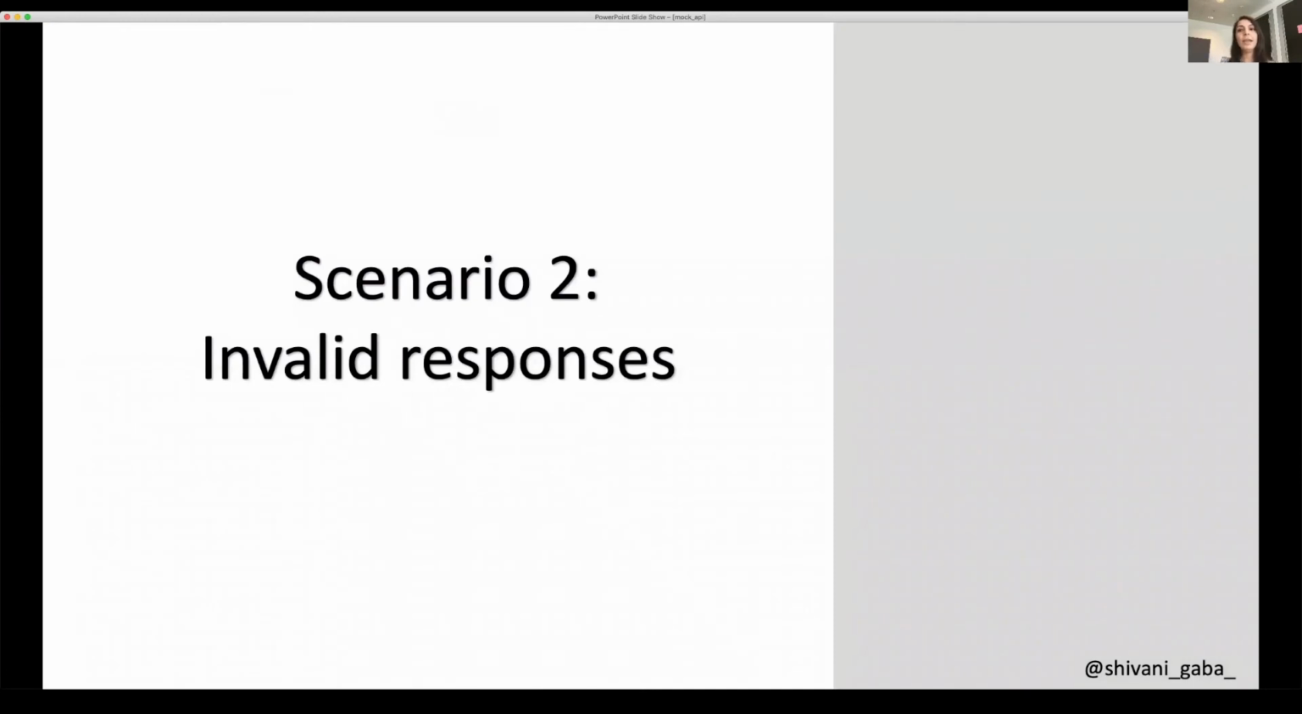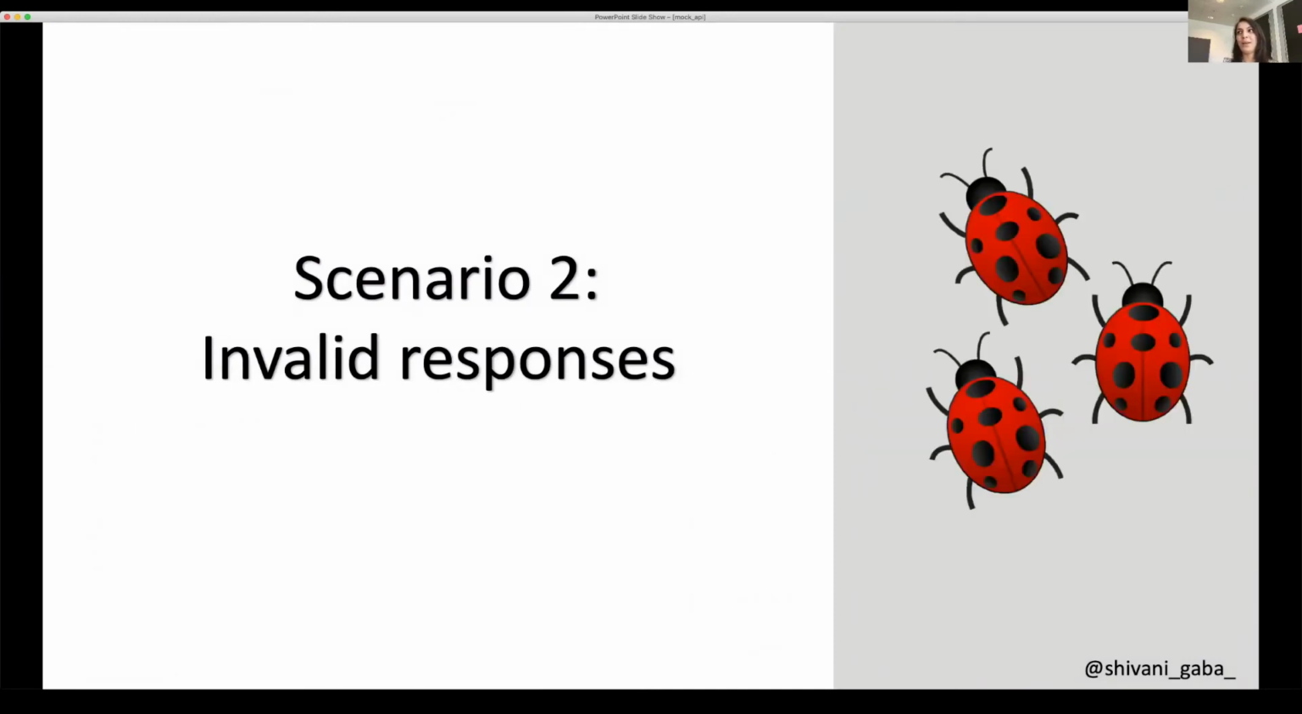Scenario 2, invalid responses. Bugs, our favorite word, right? But what if these bugs are occurring in the APIs we depend upon and not in our system? We still want to check that our system is reacting correctly to these bugs and itself not showing some other error. And with the help of stubbing, we can test these kinds of scenarios very easily. From now on, I've pre-recorded the scenarios and I'll show you the videos.